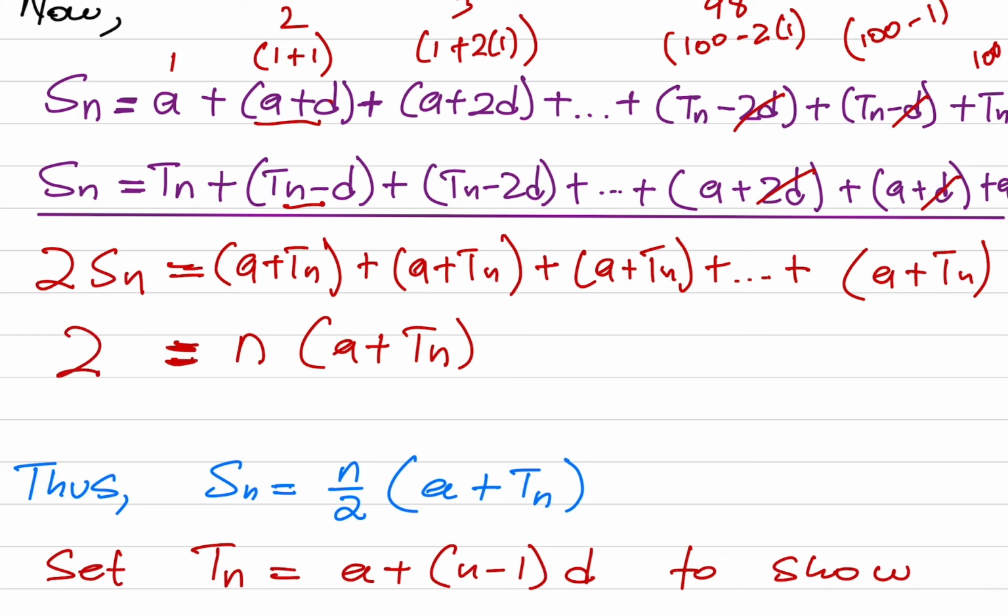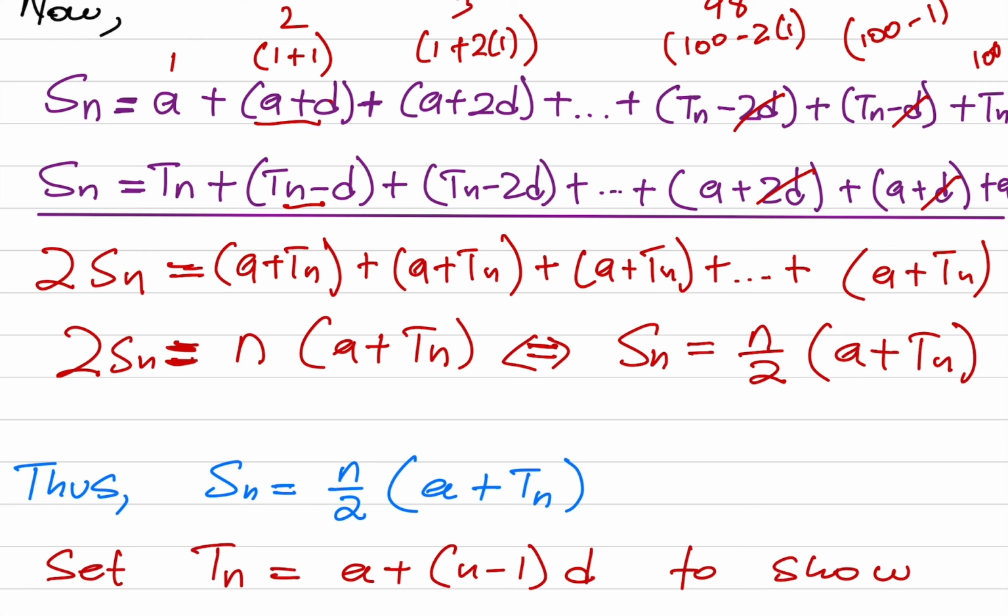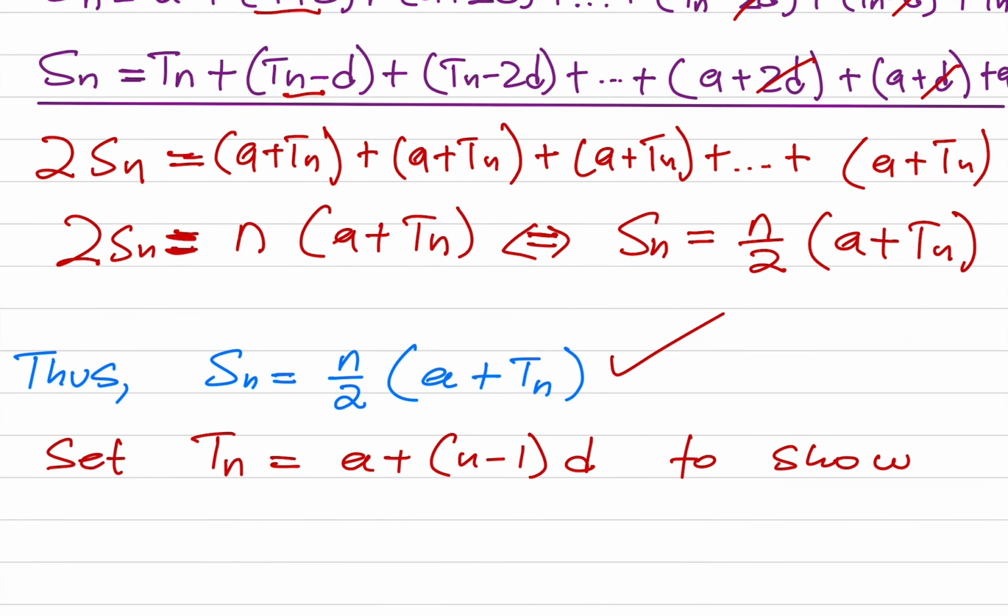We have 2Sn there. So this is true if and only if you have Sn equivalent to n divided by 2. We divide by 2 both sides into A plus Tn. So this is our formula there: Sn is equal to n over 2 into A plus Tn.